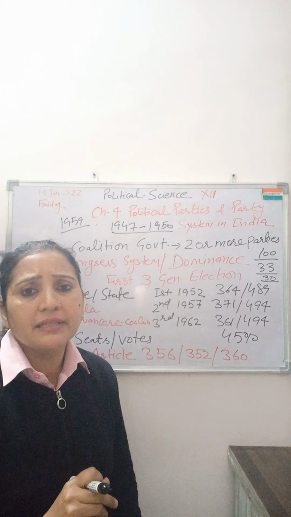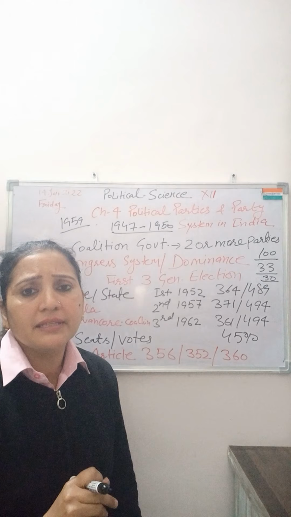So we were doing chapter number 4, that is political parties and party system in India. In the previous lecture we have discussed what is a political party, its meaning, its functions, its types, its kinds, the challenges faced by various political parties. One important topic was left yesterday, that is coalition government.